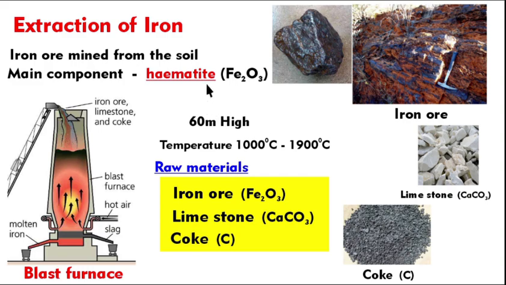The chemical formula of this natural source, called hematite, is Fe2O3. This is where you get iron naturally. Our main task is to remove the oxygen from this compound.